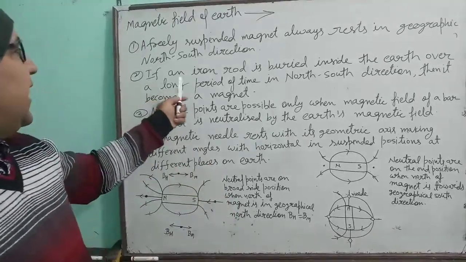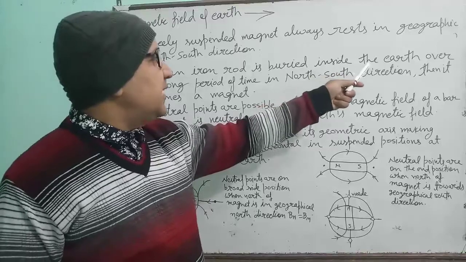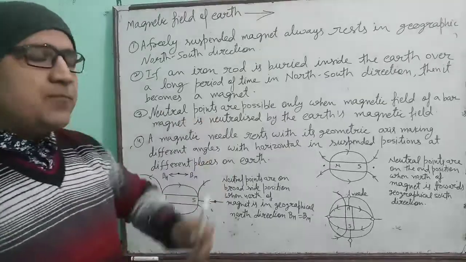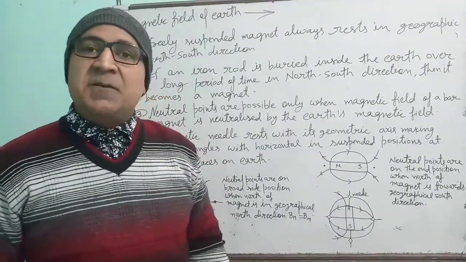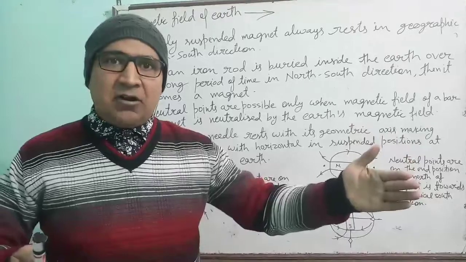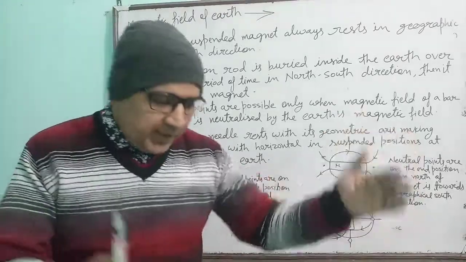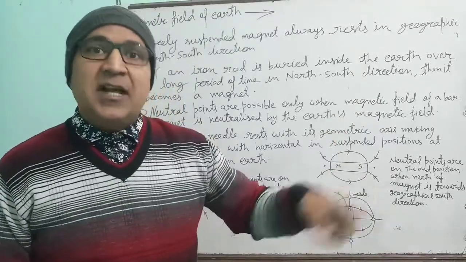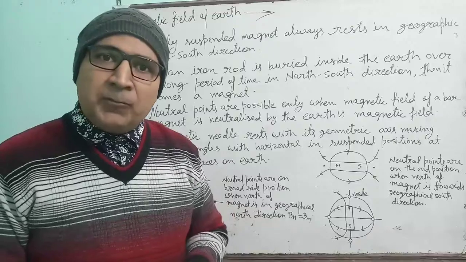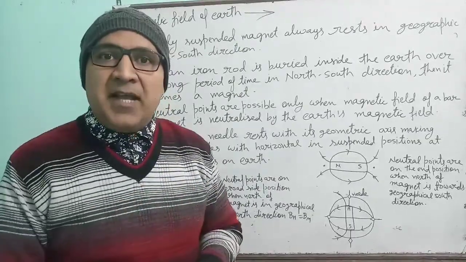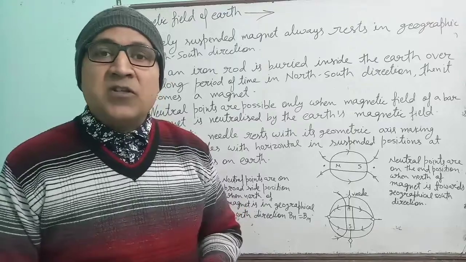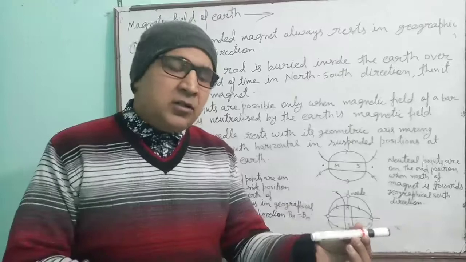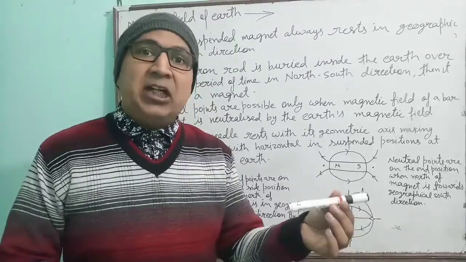Second is, if an iron rod is buried inside the earth over a long period of time in north-south direction, then it becomes a magnet. Yes, children, it has been found that if an iron rod or iron bar is buried inside the earth for a very, very long time, but the direction should be north and south, then after a very long period, that rod becomes a magnet. How is it possible? Is it possible only when near the rod there should be some magnetic induction?